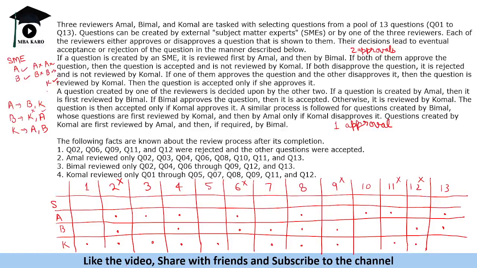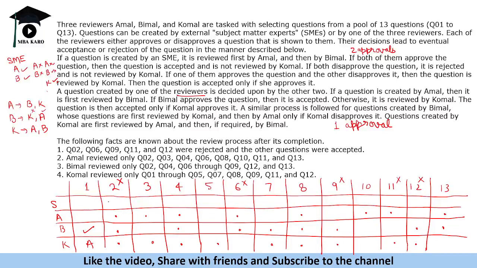The first question is that Komal is reviewing this and this question is accepted. So how can it be? See, we know that if it is created by a reviewer, that needs one approval. We see only one person is reviewing it and it is getting approved also. So that means Bimal created it and Komal approved it.